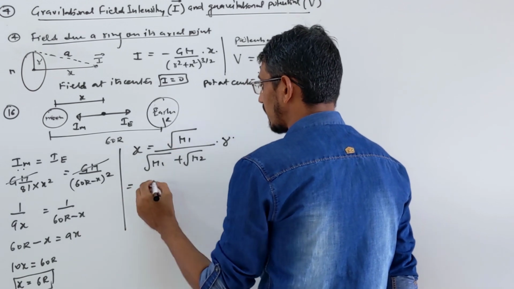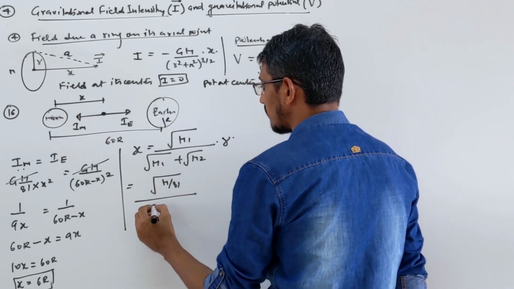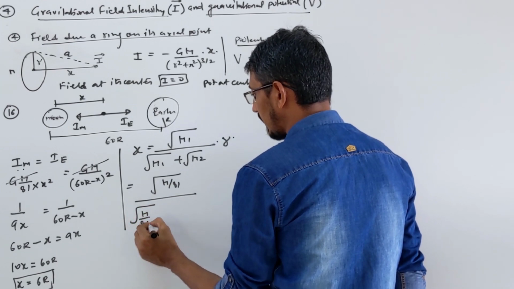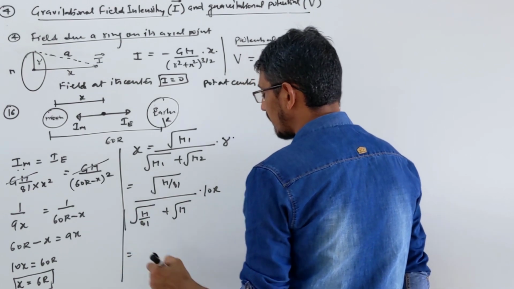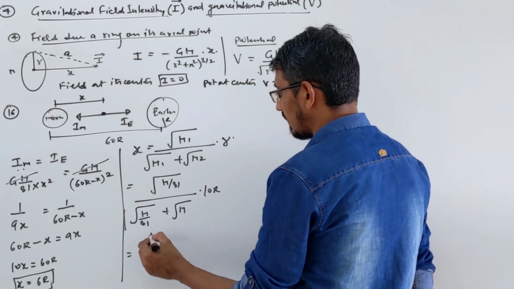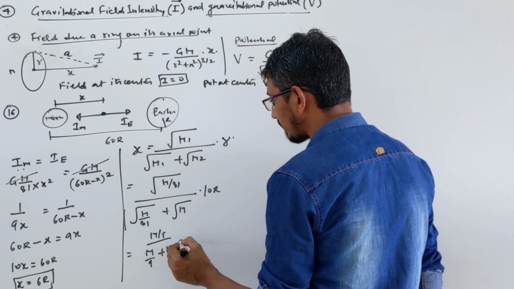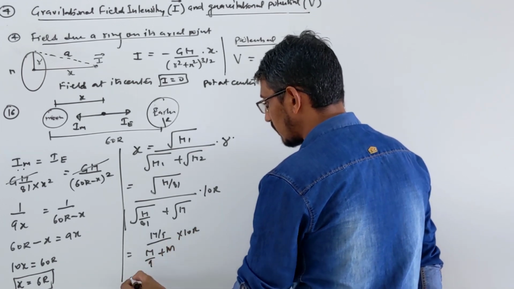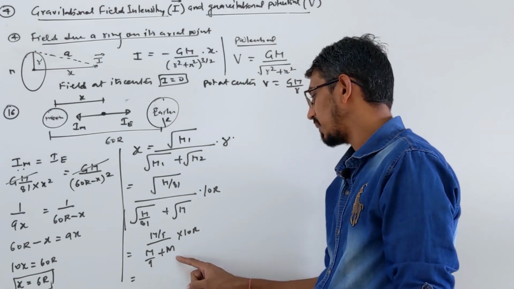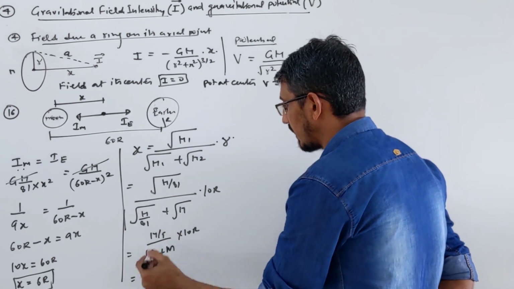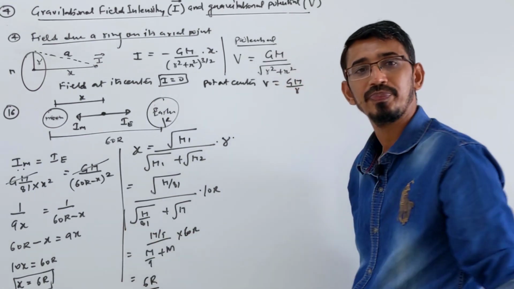So here the mass of the first body is m by 81, divided by m by 81 plus the mass of earth, which is m, into the distance, which is given as 60 r. So this becomes m by 9, divided by m by 9 plus m into 10, times r. Multiply m here, this becomes 10 m by 9, that gets cancelled, and you get again 6 r. Yes, correct only.